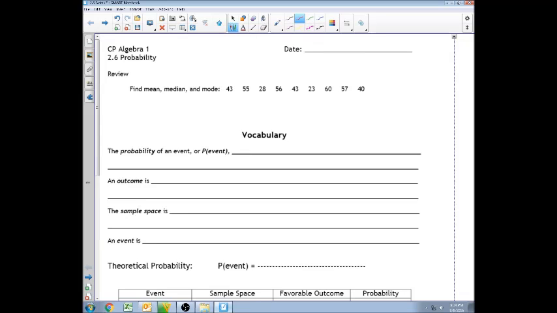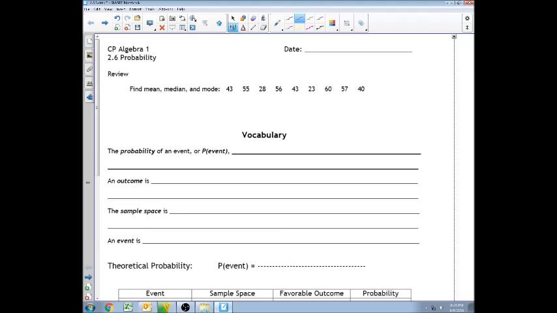The first thing we're going to do is a review, so please take some time. Go ahead and pause the video and see how you can do on finding the mean, median, and mode of that data set. So go ahead and pause the video now. And let's see how you did.